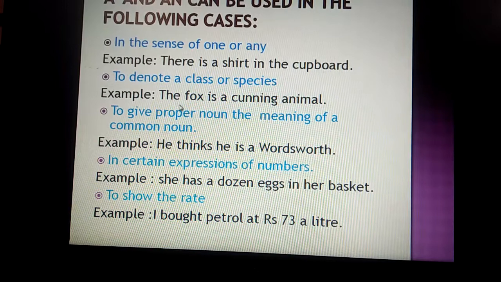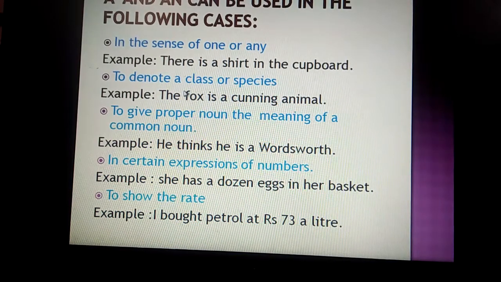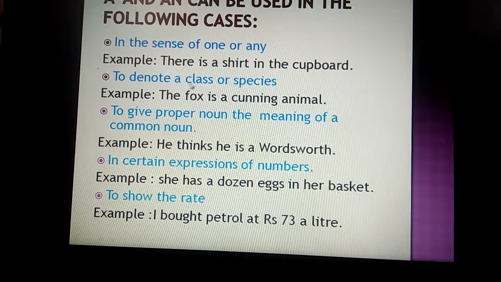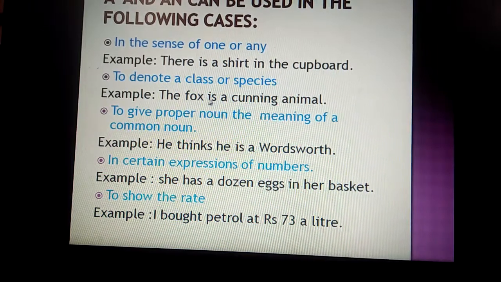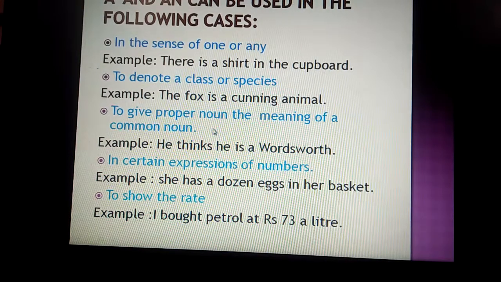To denote a class or species, when we are talking about the whole class of anything. Now here, fox, we are talking about all foxes. So then we can write, a fox is a cunning animal.